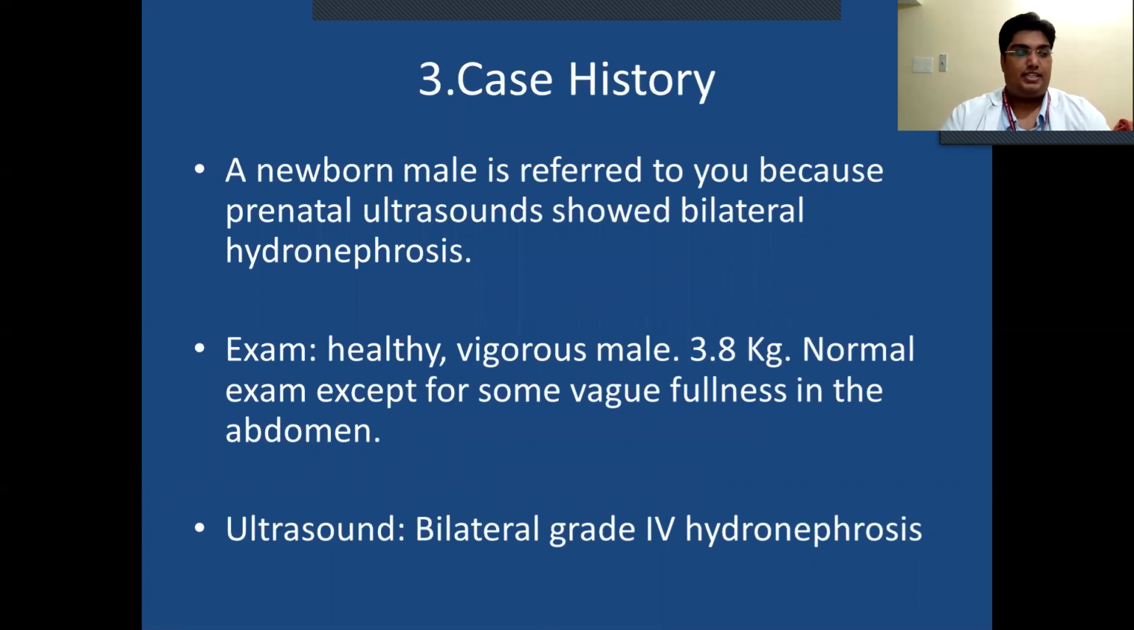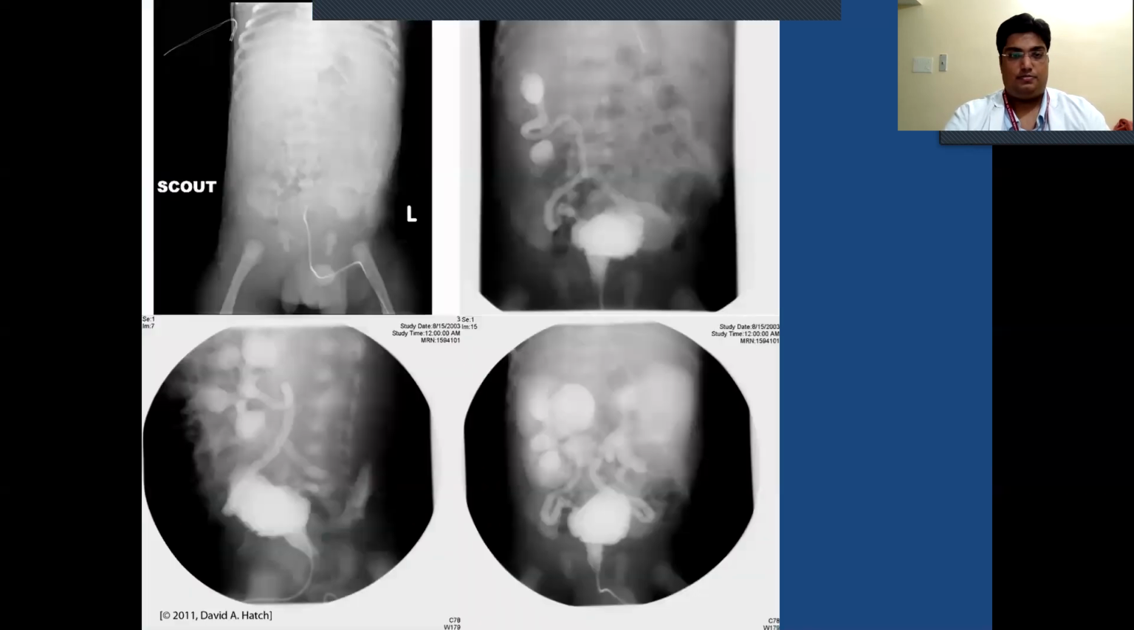This is case 3. Case history. A newborn male is referred to you because perinatal ultrasound shows bilateral hydronephrosis. Exam: healthy vigorous male, 3.8 kg, normal exam except some vague fullness in the abdomen. Ultrasound, bilateral grade 4 hydronephrosis. The scout image is taken.